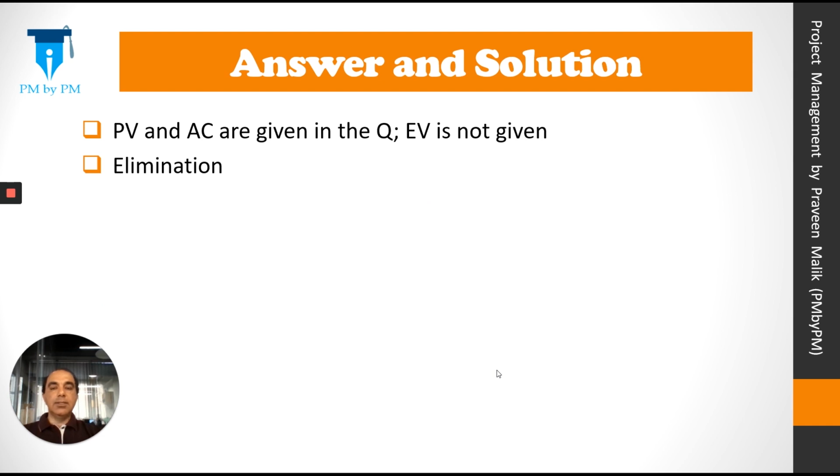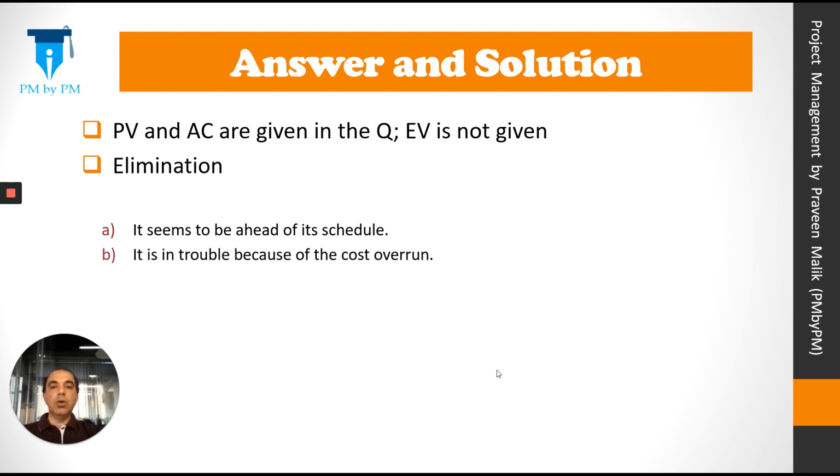Let's look at the answer. So PV and AC are given in the question, but EV is not given. So we have to use the method of elimination. Let's look at the options. So option A was, it seems to be ahead of its schedule. So we know PV, but we do not know EV. We cannot determine if the project is ahead or behind its schedule. Option B was, it is in trouble because of the cost overrun. Here we know AC, but we do not know EV. So we cannot determine if there is a cost overrun or not.